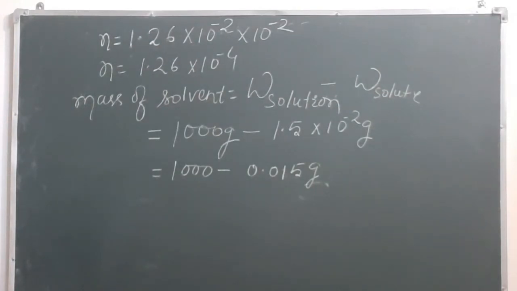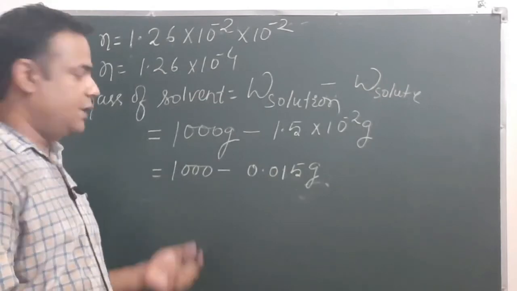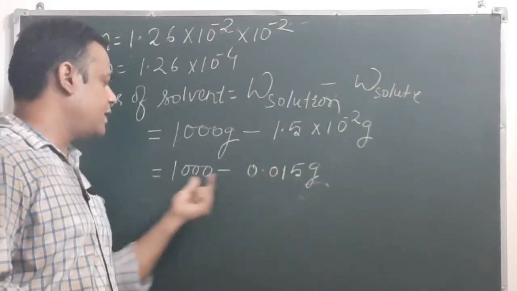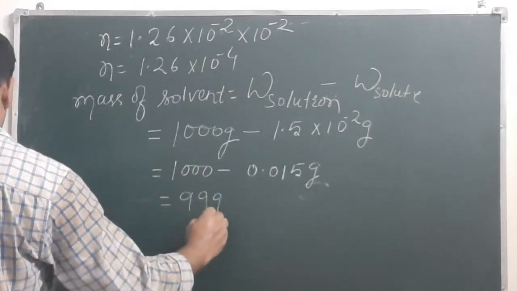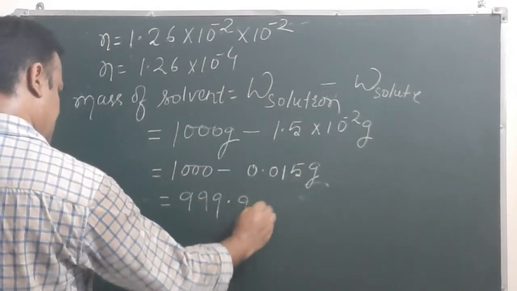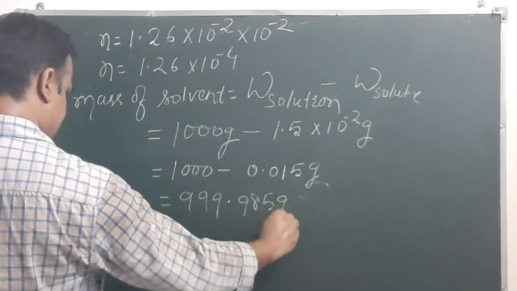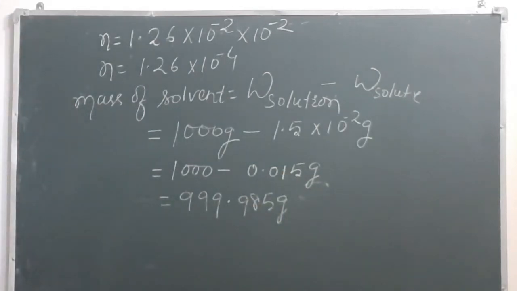If we subtract this 0.015 gram from 1000, 999.985 gram will come. This is the mass of solvent.